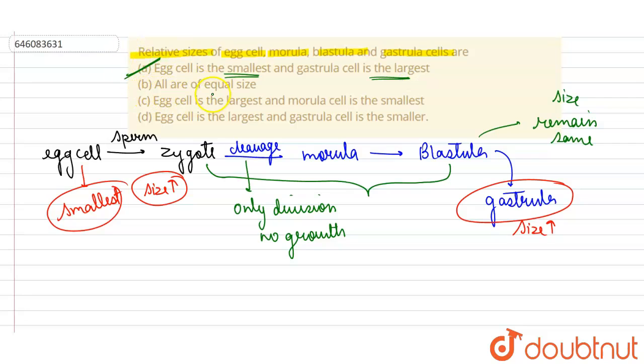Option B is not correct because all are not of equal size. In option C, egg cell is not the largest and morula cell is not the smallest. In option D, egg cell is also not the largest, but the gastrula cell is the largest. It's not the smallest. So option A is the correct option here.